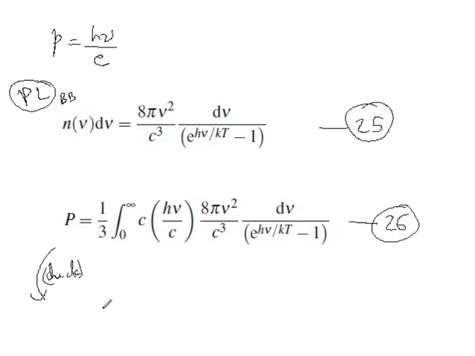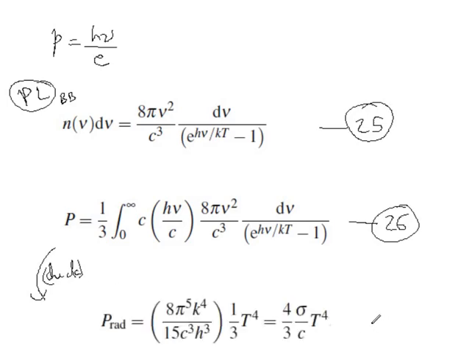So basically you will get the Stefan-Boltzmann law here. So I'd like you to check this. So the Stefan-Boltzmann law, where this sigma is the Stefan-Boltzmann constant.